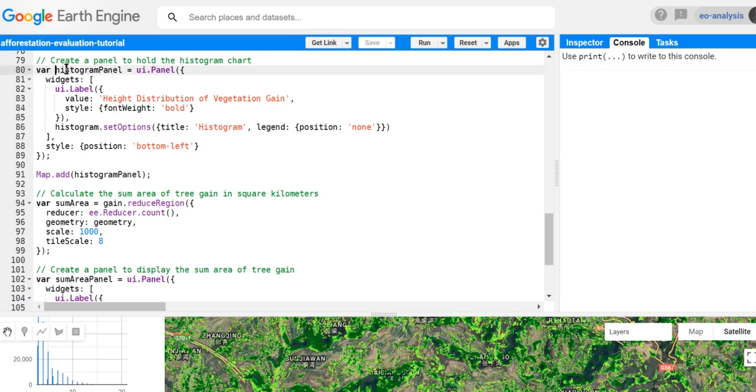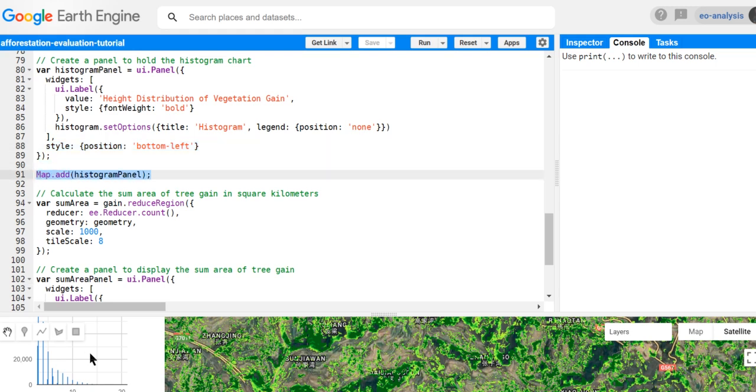So then we have our histogram panel to put our histogram. So it's a UI panel. We need a title for our chart, so the height distribution of vegetation gain after 2000, and we set some style for our label, so the chart title, and then we put our histogram there as well, and we put the whole panel in our bottom left, and we add it to our map.